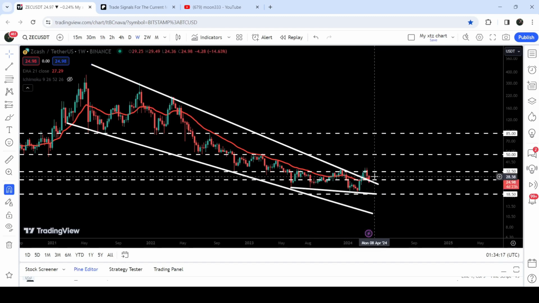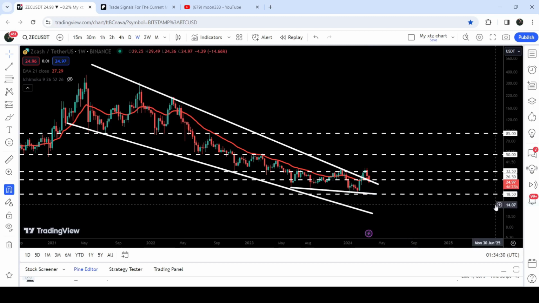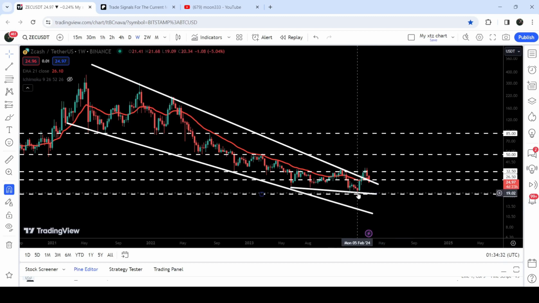If the candlestick is closed below these supports, then there will be a quite high probability that the price line will re-enter the same falling wedge pattern, and it may test this quite long-term support of $18.50 that had been previously breaking as a support here, and it can also test this downtrend line support that Zcash found before breaking out this big falling wedge pattern.